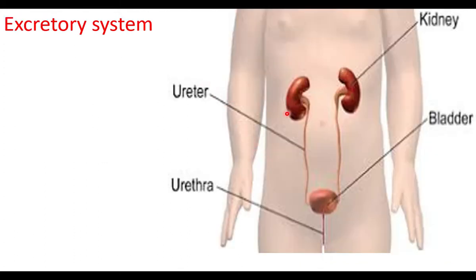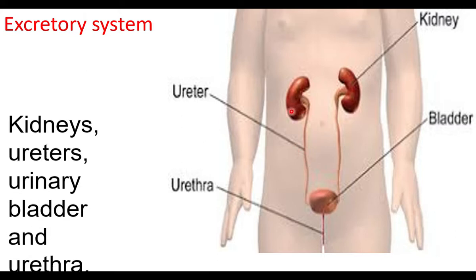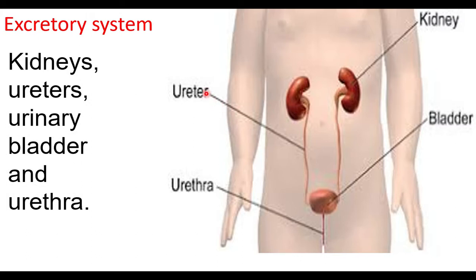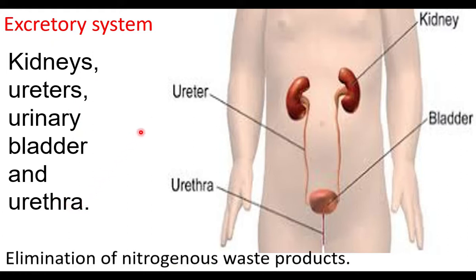Excretory system has excretory organs, kidneys, we have pair of kidneys, and ureters, they are tubes, they carry urine, and urinary bladder, it stores urine, and urethra, through urethra urine is sent out. This system removes waste material and sends out waste material. That process is called as excretion. Kidneys, ureters, urinary bladder, and urethra together form excretory system.